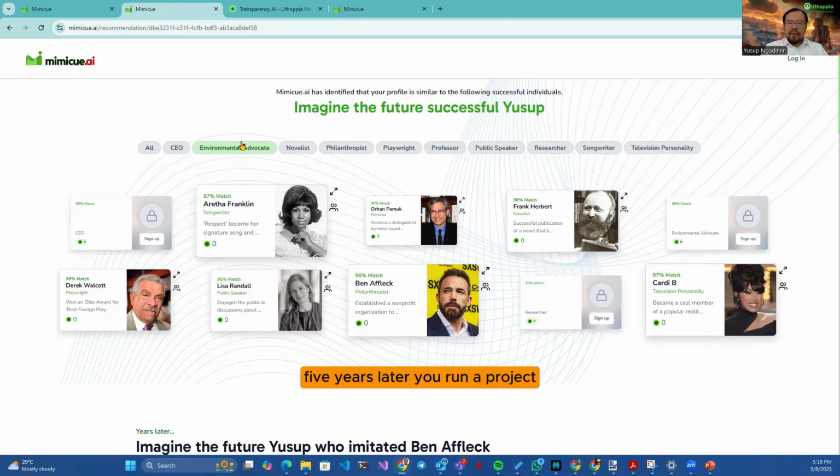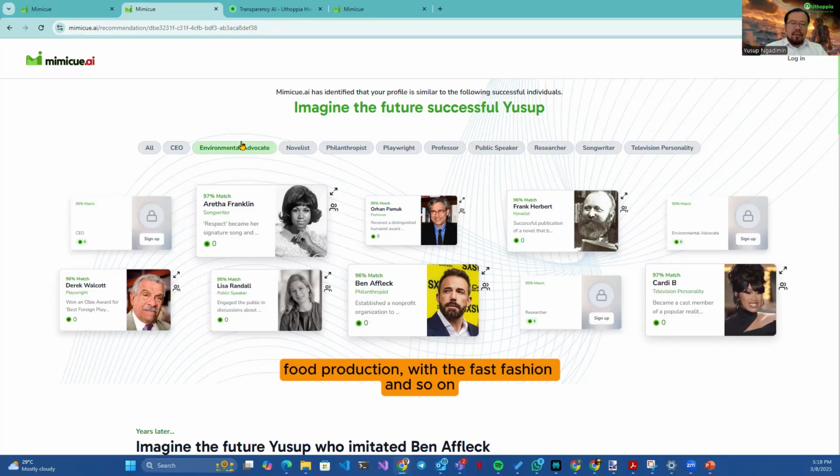And 3 years later, 5 years later, you run a project, you rebuild a forest, for example. You clean the sea, right? You create a technology that can help with sustainability, with food production, with fast fashion, and so on. Let's say 5 years later, you have achieved what you're looking for. And now you're ready to move on to the next level.